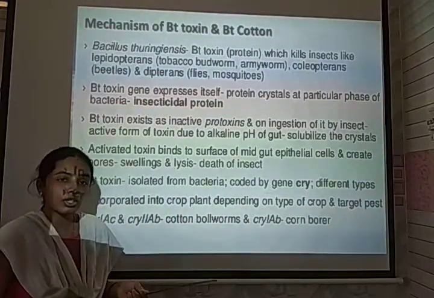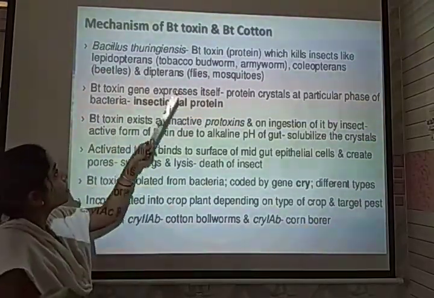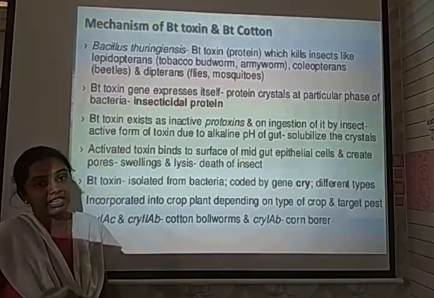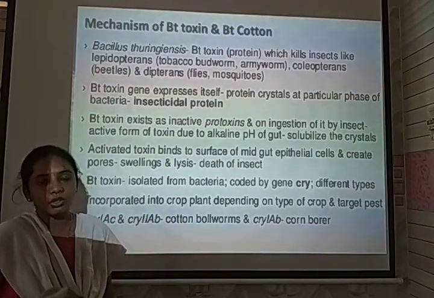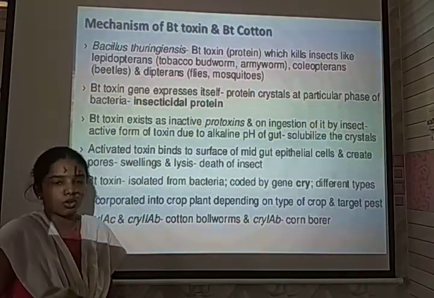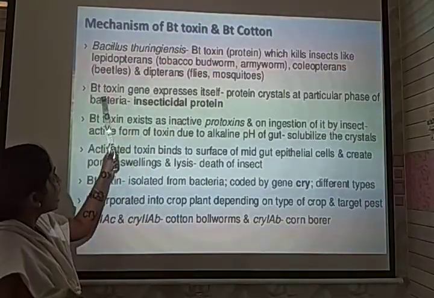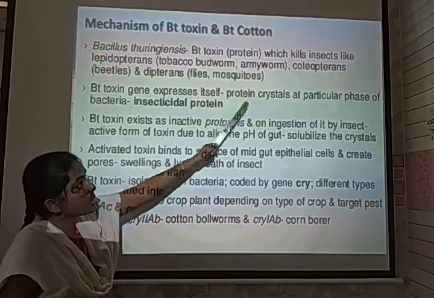When it enters the insect body, it becomes a toxic form. The Bt variety has been developed to eradicate insects like Lepidopterans, Coleopterans, and Dipterans. The Bt toxin is produced by the Bt toxin gene, which produces a crystal protein.